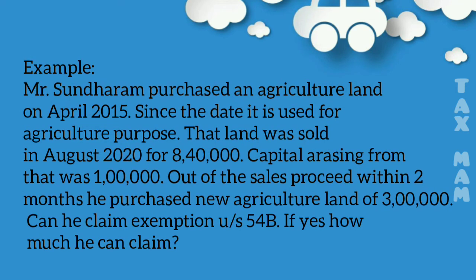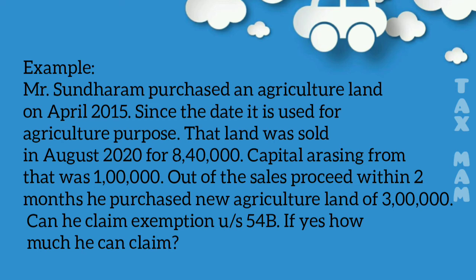Now let's see one example problem. Mr. Sundaram purchased an agriculture land in April 2015. Since the date of purchase it has been used for agriculture purposes. This land was sold in August 2020 for 8,40,000. Capital gain arising from this land is 1 lakh. So Sundaram sold off this agriculture land, and the capital gain was 1 lakh. Out of the sale proceeds, within 2 months he purchased new agriculture land of rupees 3 lakhs. So what is the benefit he can claim from section 54B?